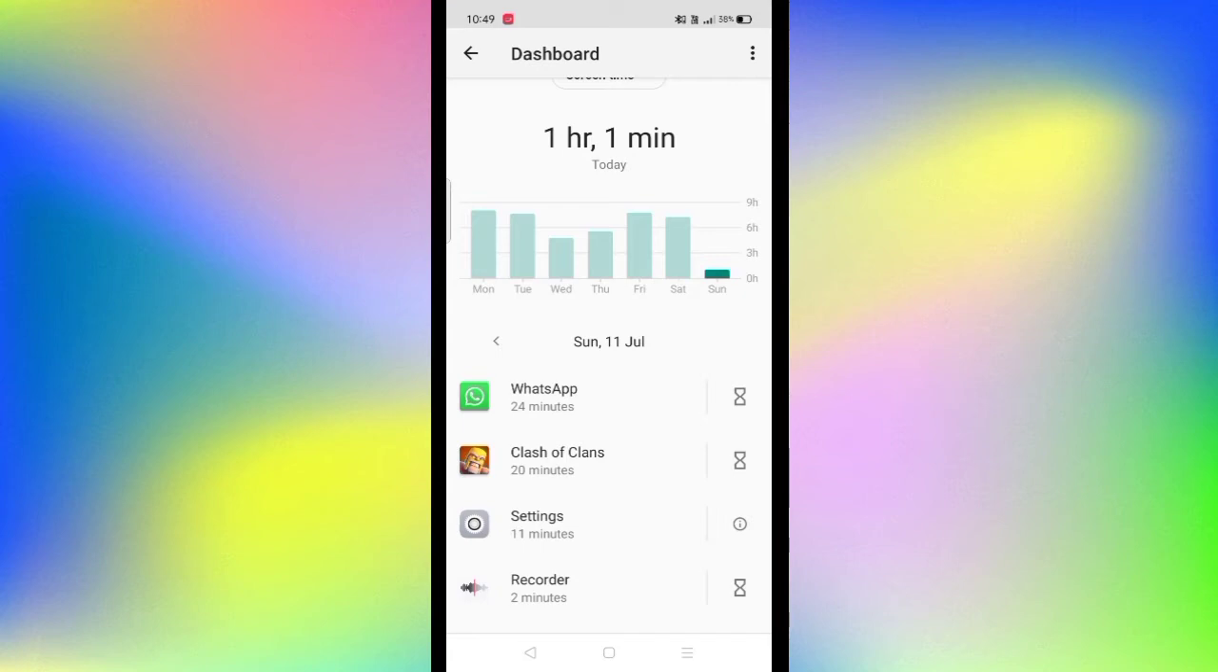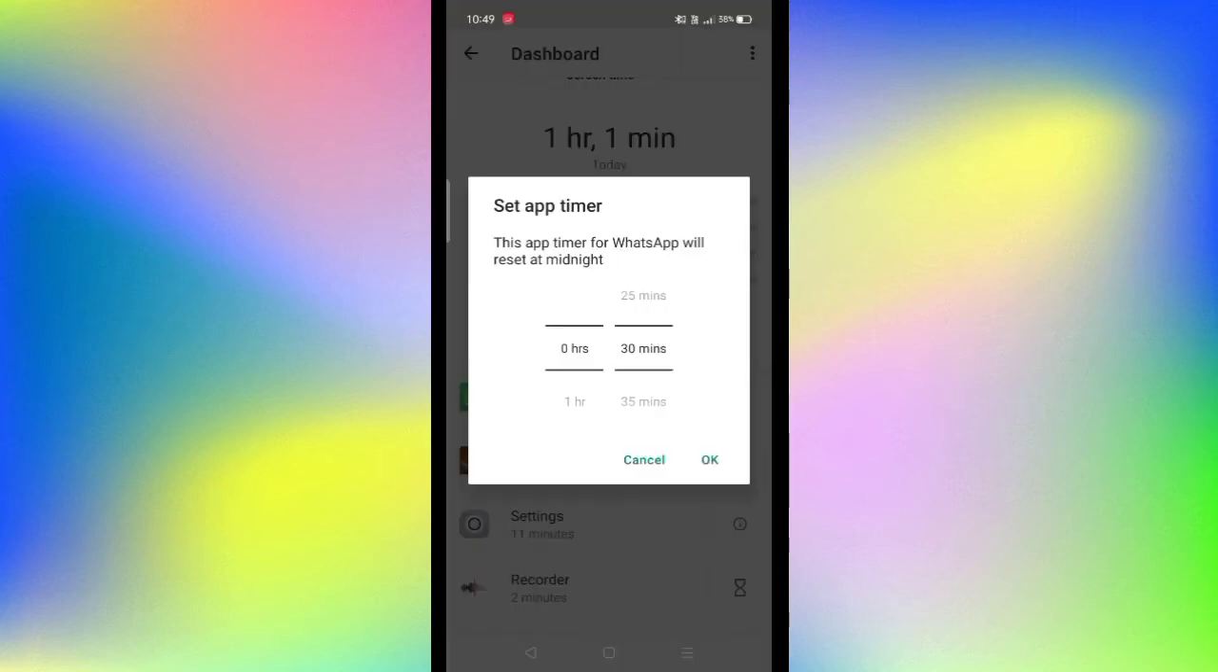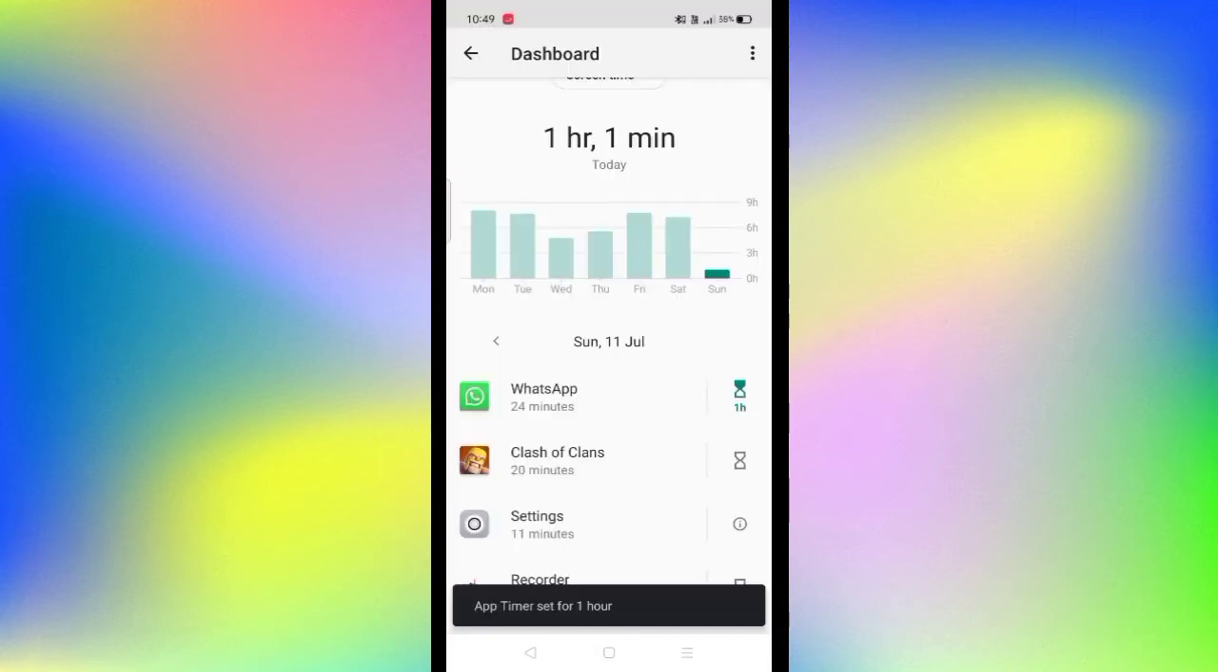Also, you can set an app timer for a particular app. As you can see, I am setting an app timer, let's set it at 1 hour and 0 minutes. You can see that it's written that this app timer will reset at midnight, that is 12 a.m. So next day you have to come again to set that particular app's timer. If we have set it for 1 hour, then after 1 hour this app will not open unless and until we come back and increase the app timer, or cancel it.